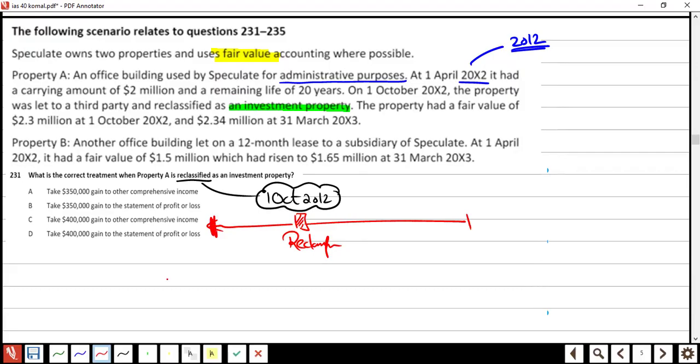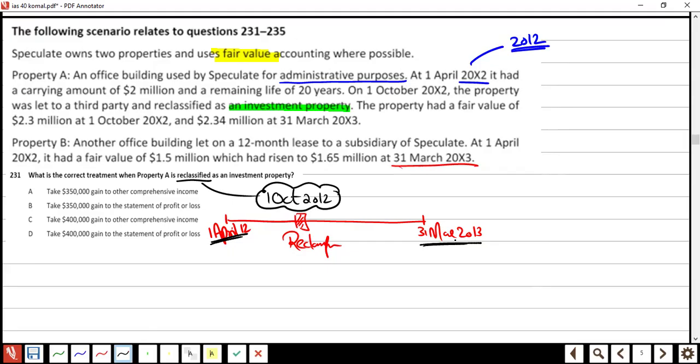So tell me, what is the year end of the company? It's always mentioned. Year end is 31st of March 2013, supposed to begin from 1st of April 2012. Am I clear in that or no? Okay.